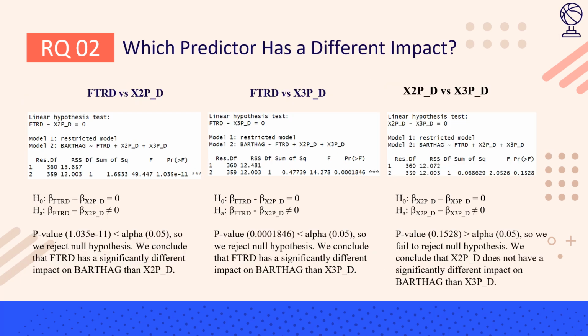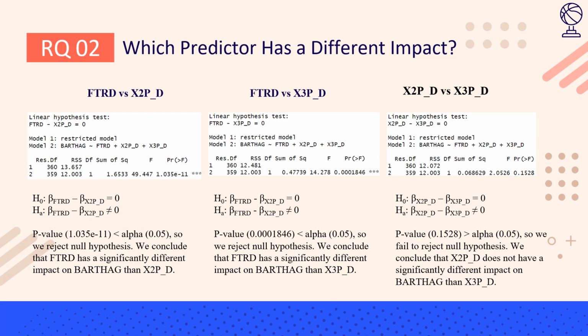exploring which predictor had a different impact led to seeing that free throw rate had a different impact than 2-pointers and 3-pointers, but 2 and 3-pointers had relatively the same impact, which was also seen when looking at the confidence intervals. So if a team wanted to have more success, then they would focus on disrupting 2s and 3-pointers rather than limiting the number of free throws.